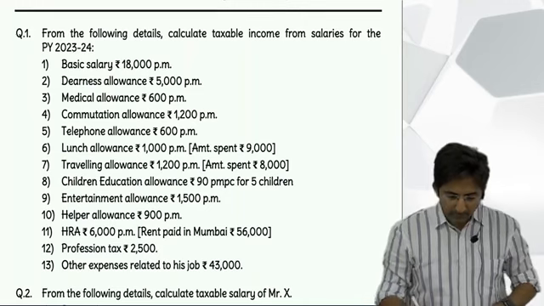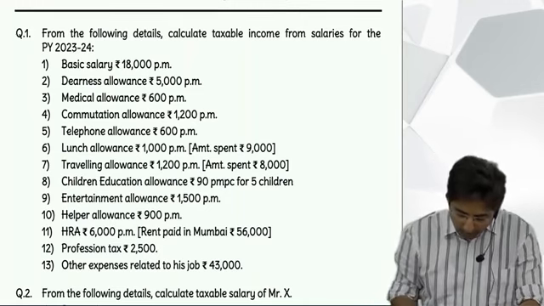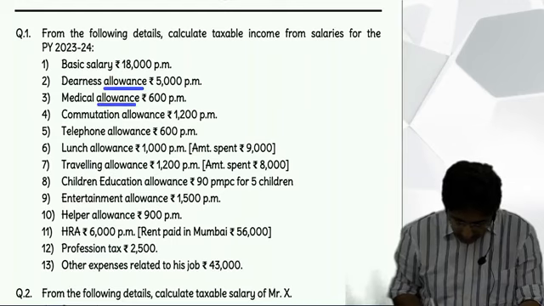Okay, now wait, do one thing, look here. Do what I am doing, see here. Just underline allowance in all points. Do this underlining.